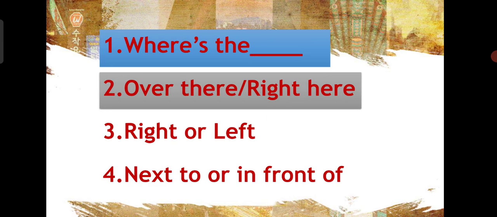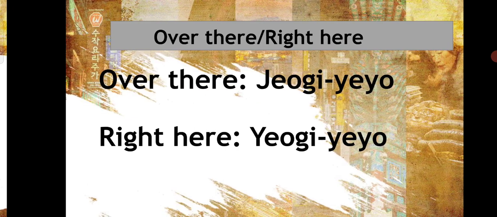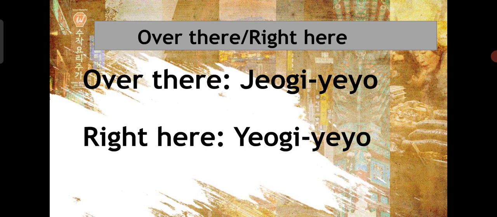So for that purpose we are going to study over there and right here. Over there is 저기, and right here is 여기. Over there is 저기, right here 여기.